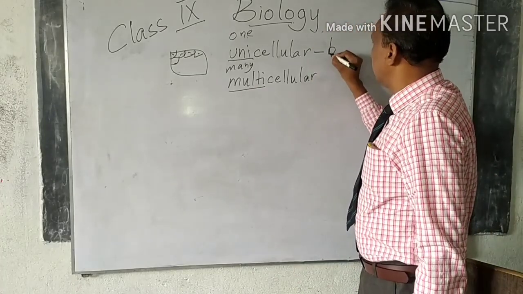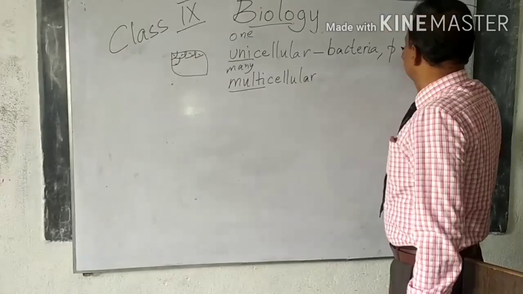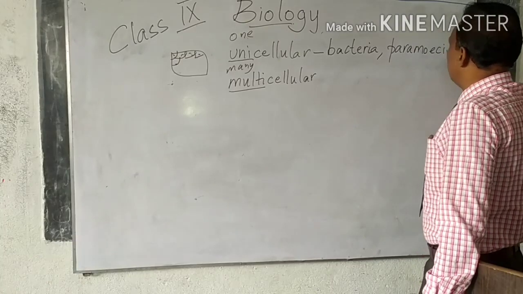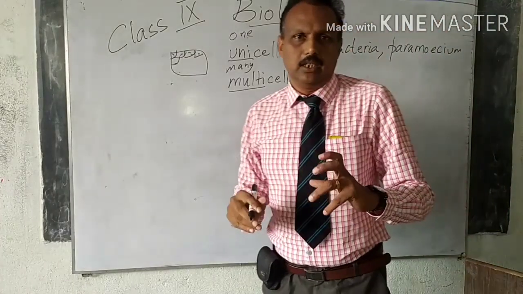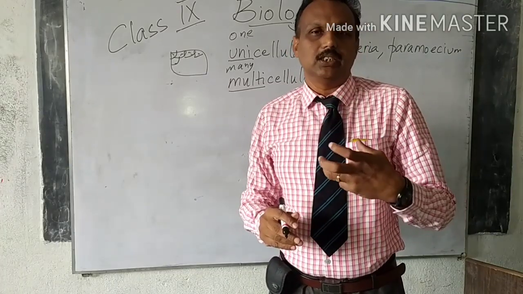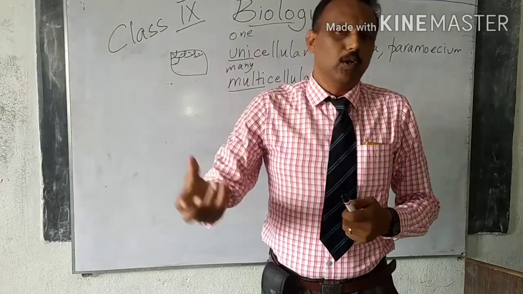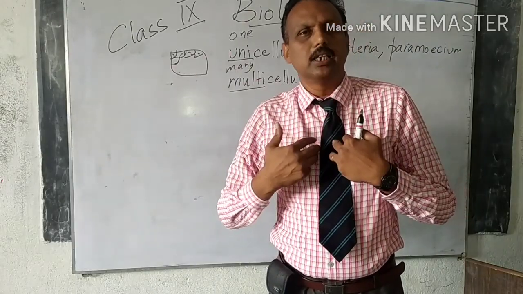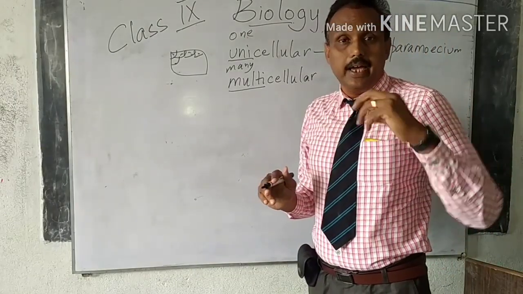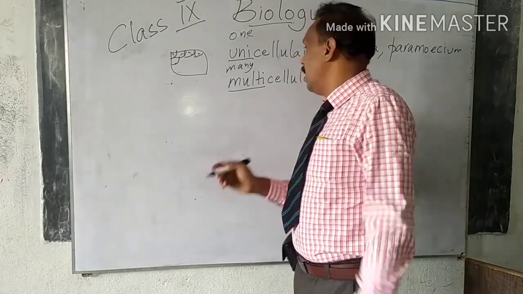Unicellular organisms, for example bacteria and paramecium, have only one cell in their body. All the work is done by that cell itself. For example, they have to take in energy, that is exchange of gases, diffusion. We take in oxygen, we leave out carbon dioxide. So for unicellular organisms, everything is done by that cell. Excretion, what do you mean by excretion? The waste material left from our body.